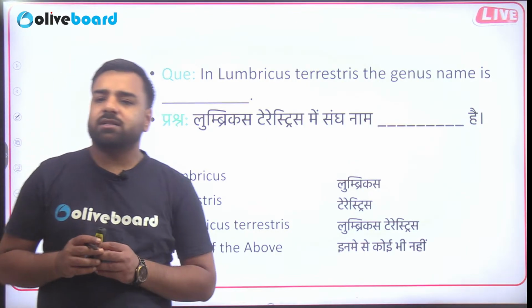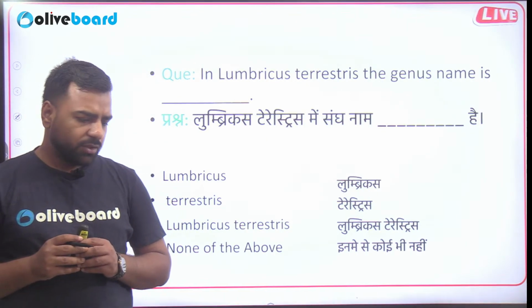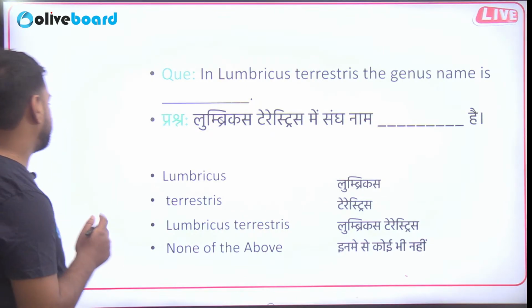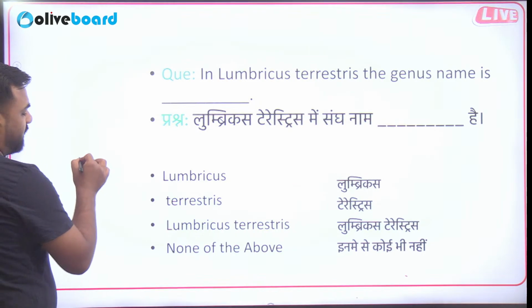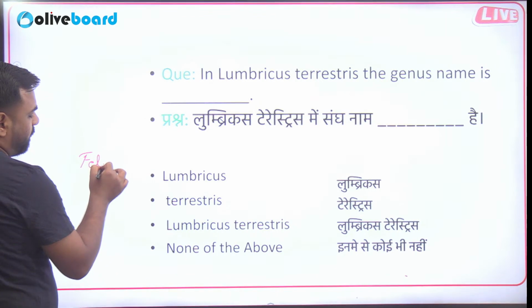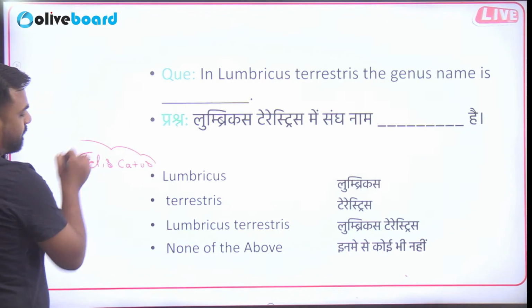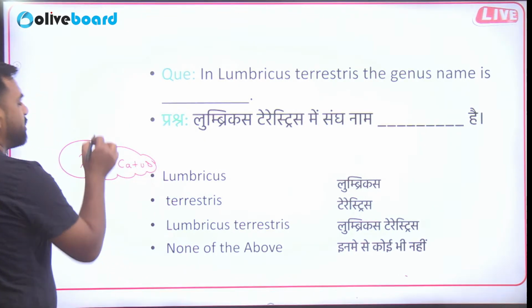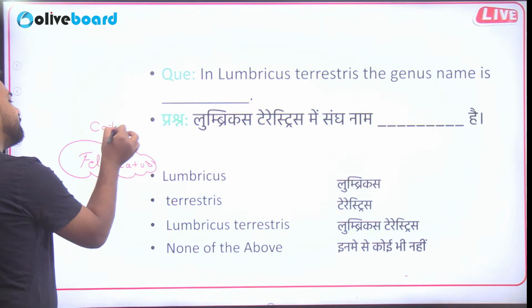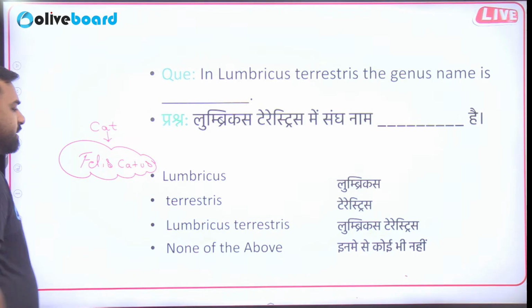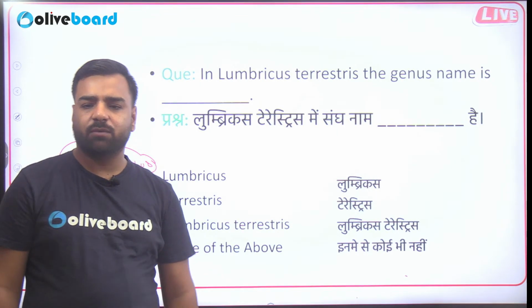So in Lumbricus terrestris, what is the genus name? So in order to understand this, let's say I have written a name, Felis catus. This is actually the name of a cat. This is actually the scientific name of the cat, right?